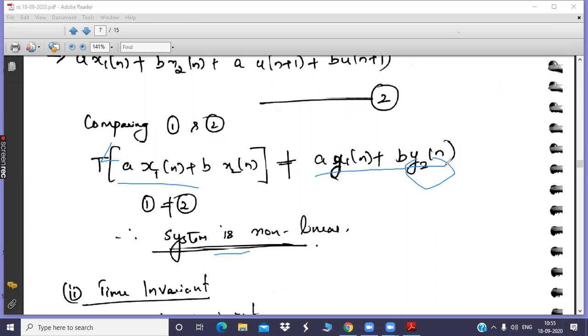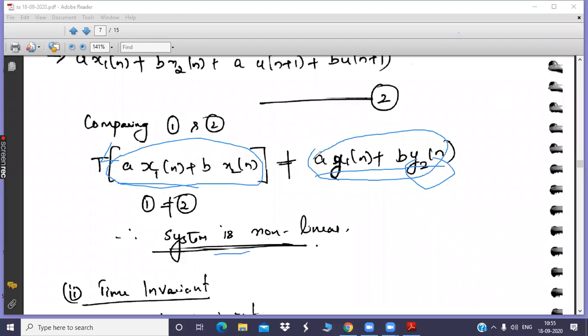What are the two equations? Meaning, the first equation is nothing but the output corresponding to the weighted sum of inputs. Clear? The second equation means the output corresponding to the individual inputs. What are the individual inputs? The individual inputs are x1 of n and x2 of n.